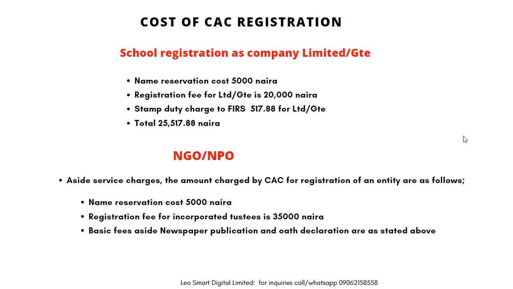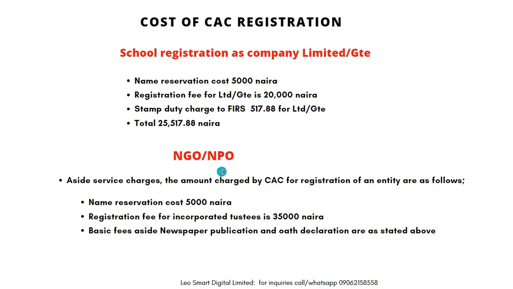Now this is school registration. To reserve a name is 5,000. Then the registration fee is 20,000. Stamp duty is about 517 naira. So you'll be paying less than 30,000. People do this for 100,000, 70,000.